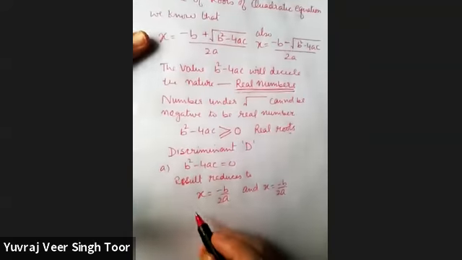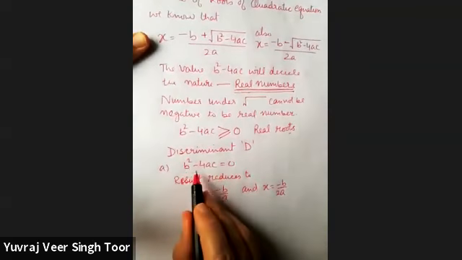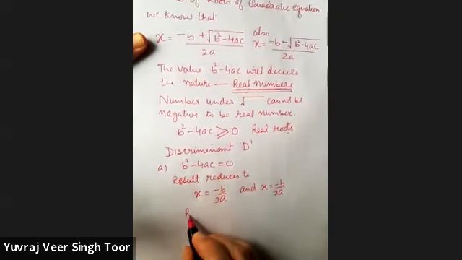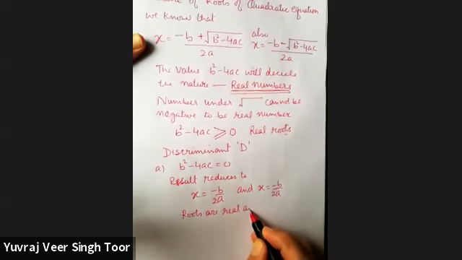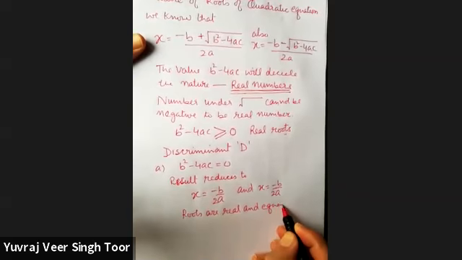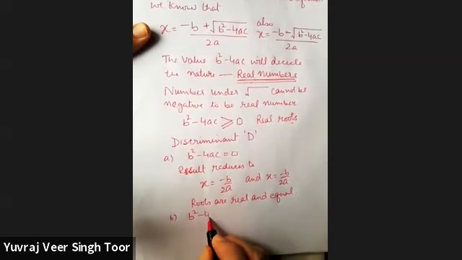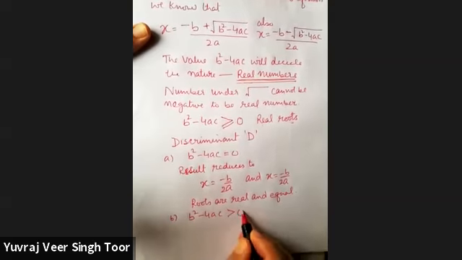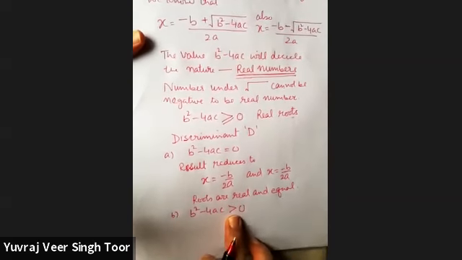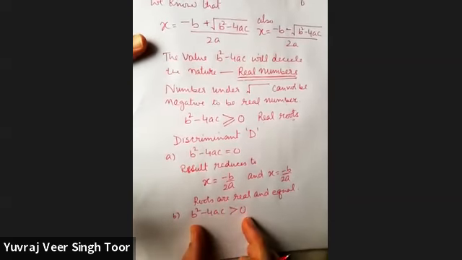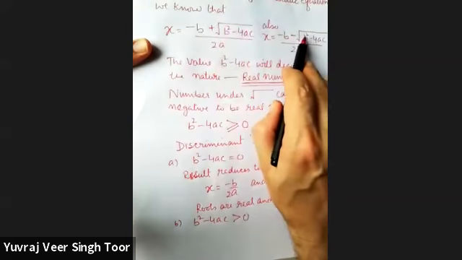So we can say in this condition, when b square minus 4ac is 0, roots are real and equal. But in the second case, if b square minus 4ac is positive, positive को ऐसे represent करते हैं greater than 0, when you say this result is positive, so something will be added to this result and something will be subtracted.